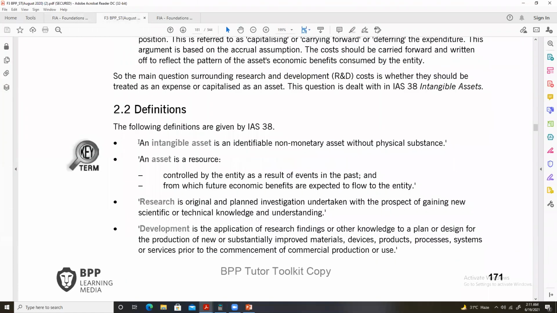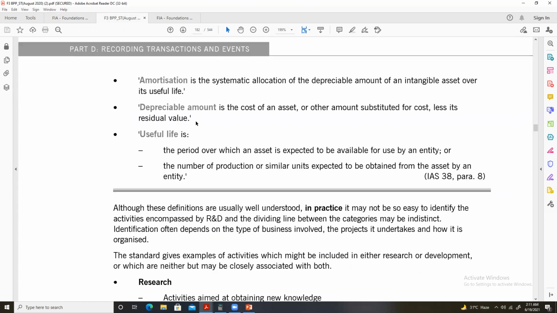Here I have definitions. This is the study text, the BPP study text. I have already told you the definition of intangible asset, the research and the development. Now, this is the definition of an asset as set out in the IFRS framework. An asset is a resource controlled by the entity as a result of past events and from which future economic benefits are expected to flow to the entity.